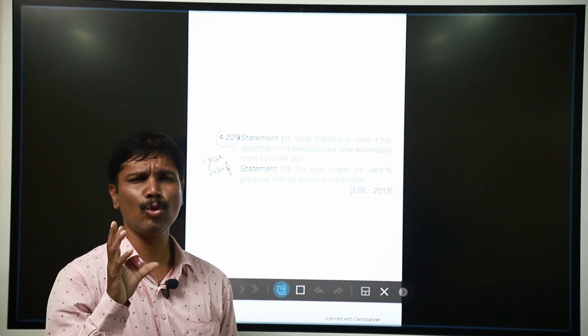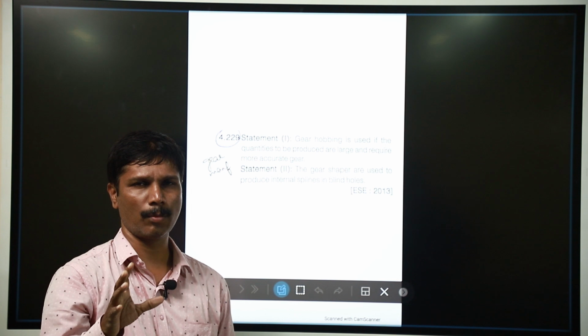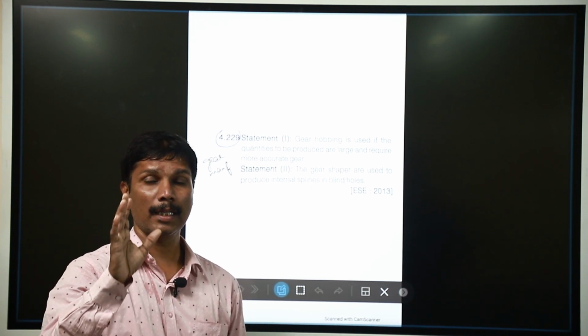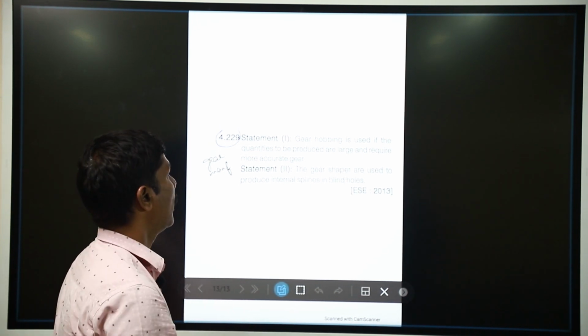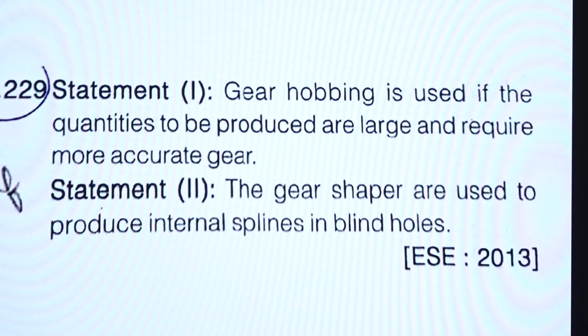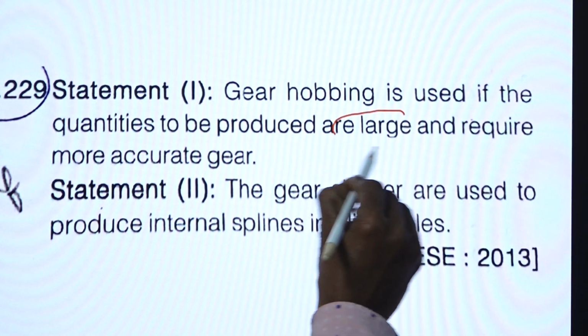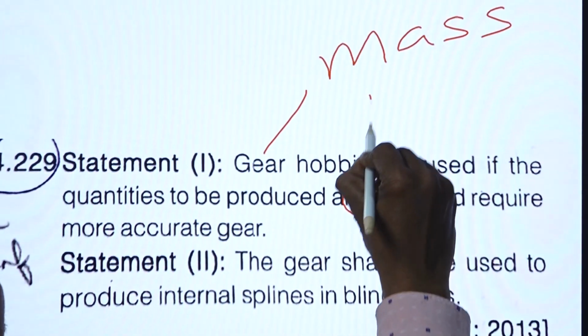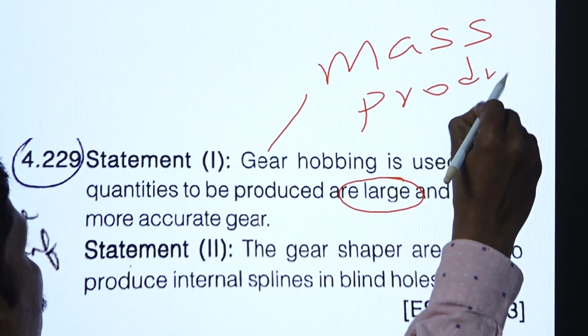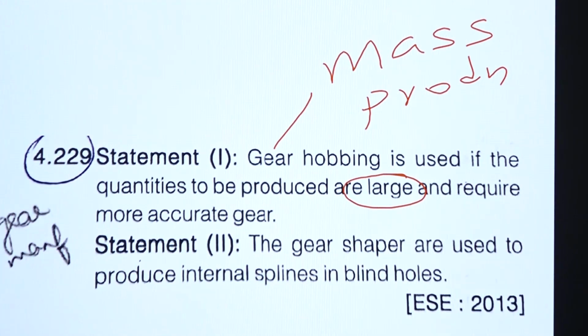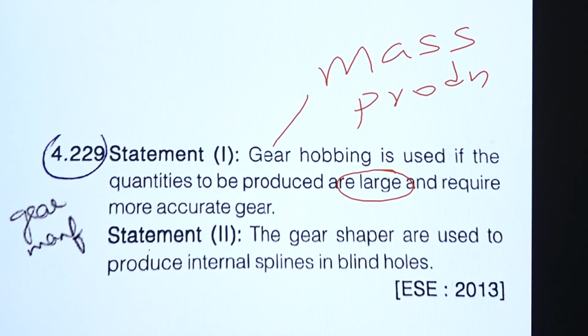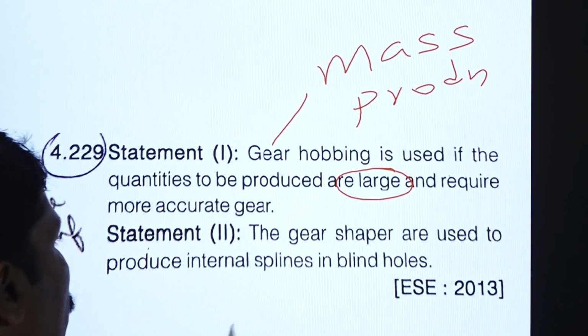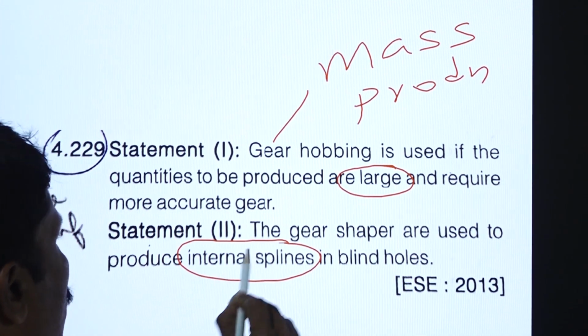Here we have two statements. One statement is about gear hobbing, another statement is about gear shaping. Gear hobbing is used if the quantities are large. Yes, mass production. We know that gear hobbing means mass production, accuracy and fastest method. The gear shaping produces internal splines, that is also true.